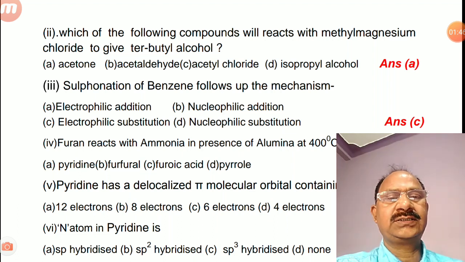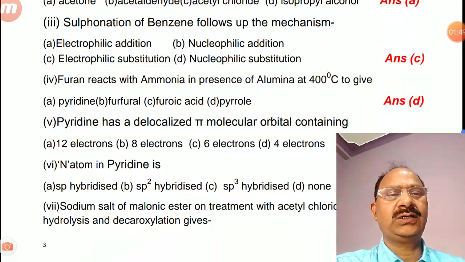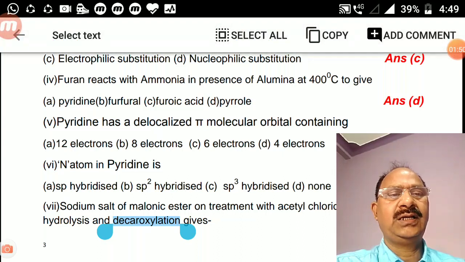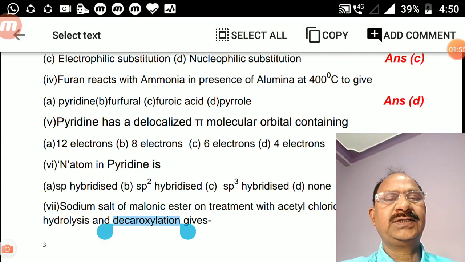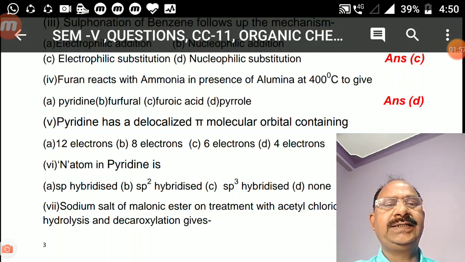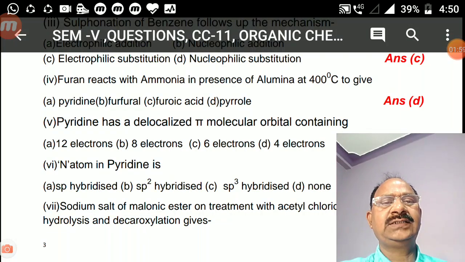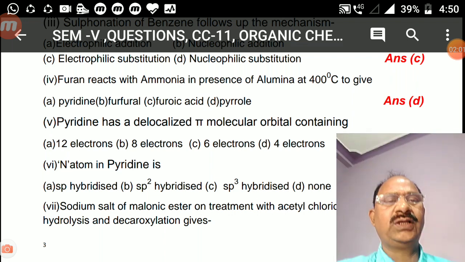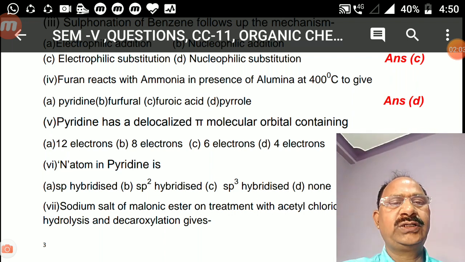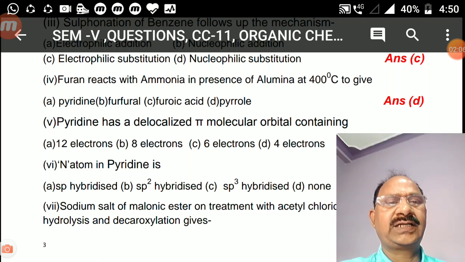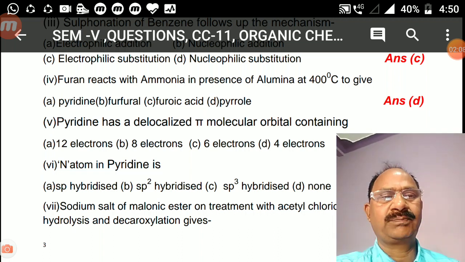The fourth question is, furan reacts with ammonia in presence of alumina at 400 degrees centigrade to give, first is pyridine and second is furfural, third is furoic acid and fourth pyrrole. The correct answer is D, that is pyrrole.